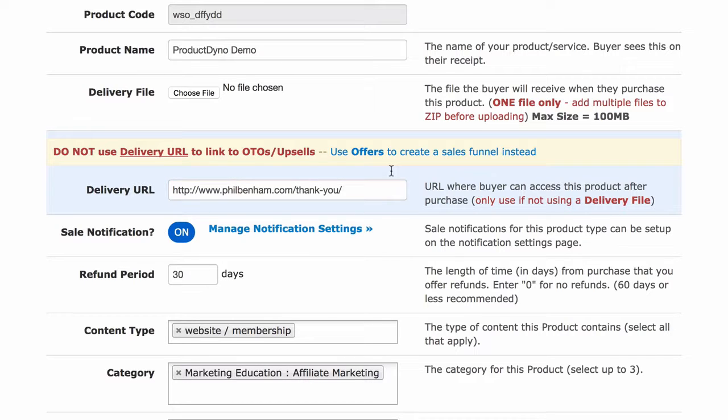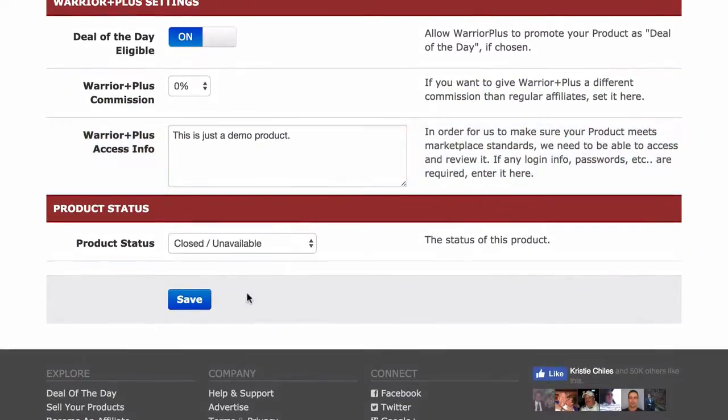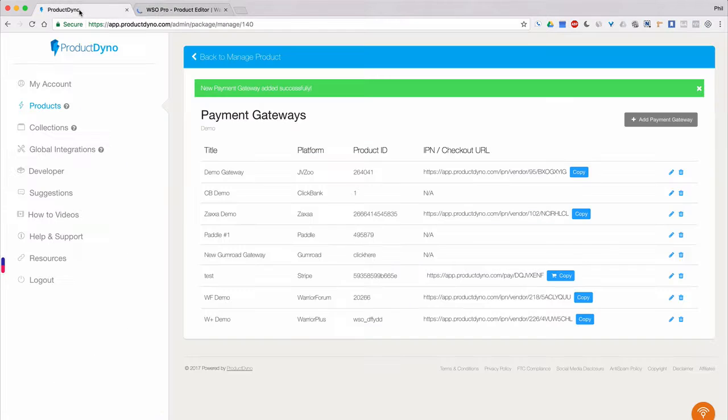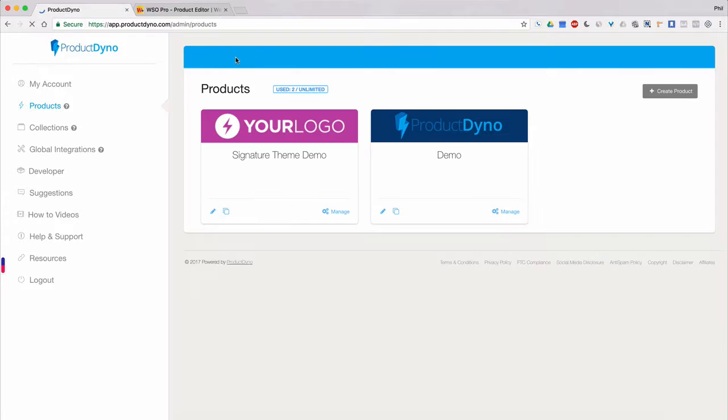Once you're done with the product settings in Warrior Plus, be sure to click the Save and Continue button at the bottom of the page. Now you're all set to sell your product using Warrior Plus. ProductDyno will handle all of your buyers as members and will adjust their access accordingly, as well as remove their access if they cancel or refund later.